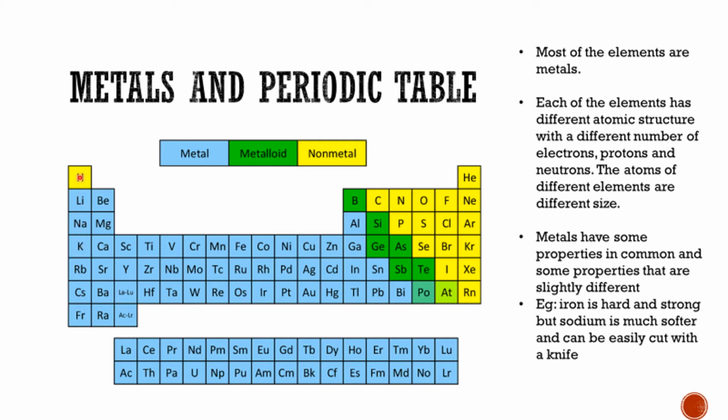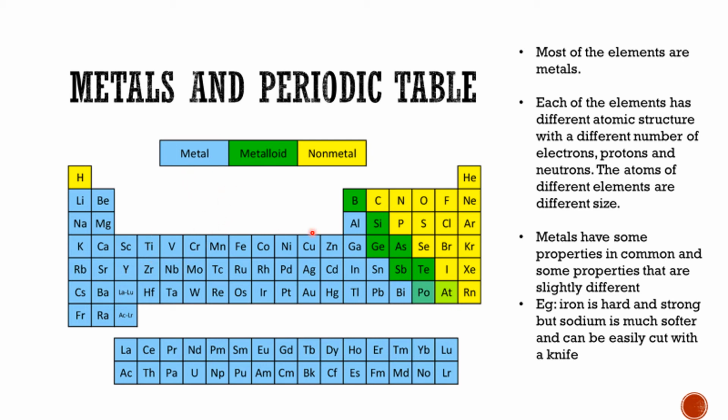Okay, hydrogen. All right, how about hydrogen, teacher? Hydrogen is a non-metal. You can see from its yellow color that it is a non-metal. But why is it in the first group? It's kind of special actually. It does not belong to any group. It's just above group 1. Understand?